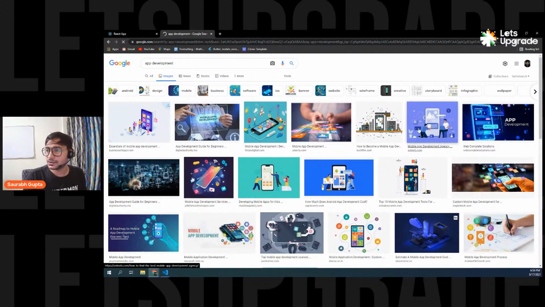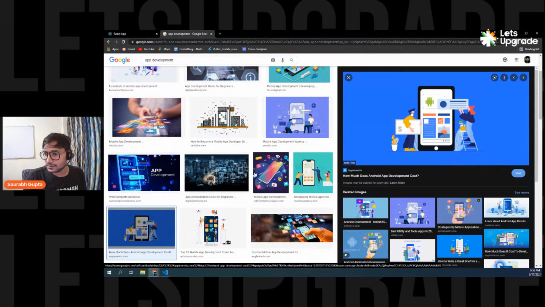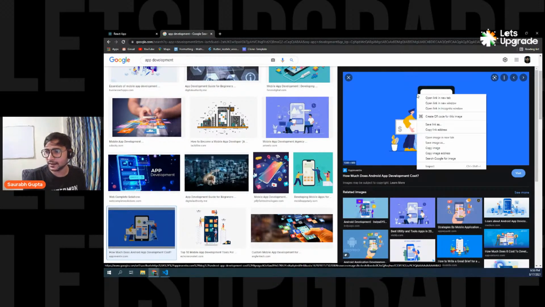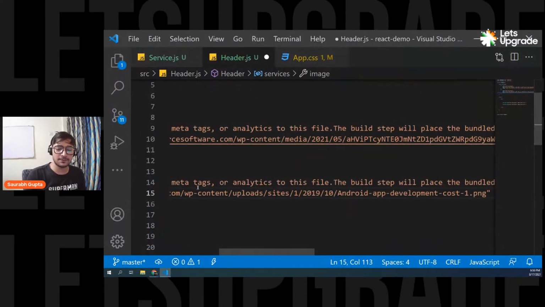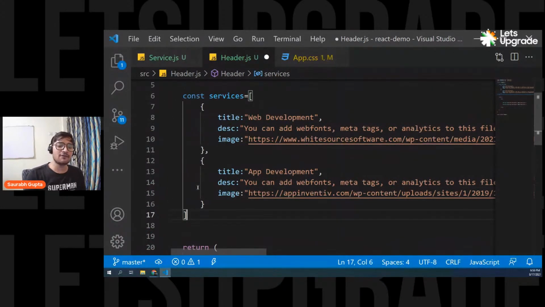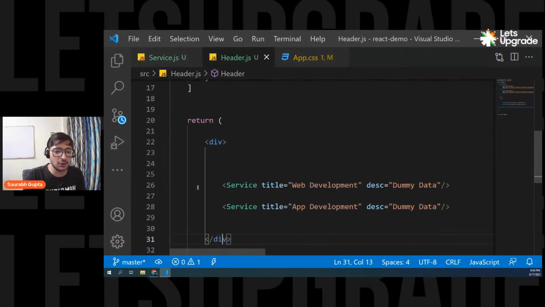Okay. So let's take this image. Why not? Let's take this one. It's not that clear. Okay, now it's fine. So right click, copy the image address and put it here. And that's it. So now you have an array of objects. Is that clear, everyone? Now you know how to do it, right?